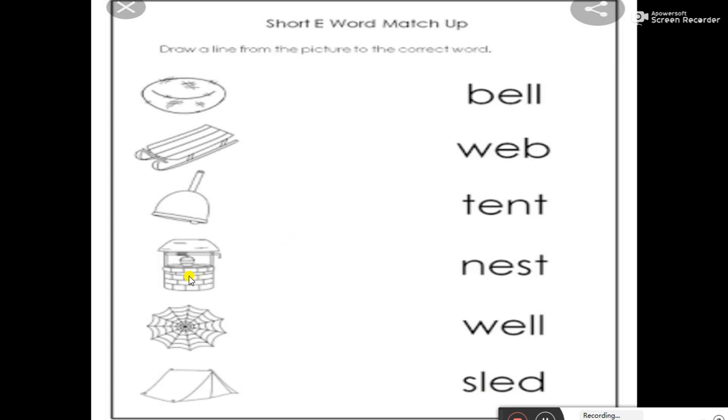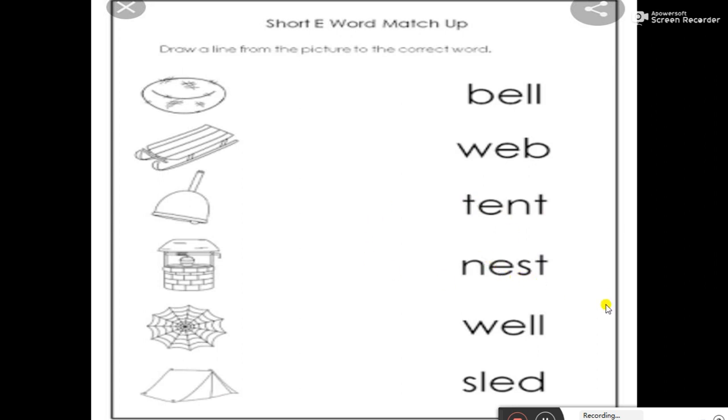Next picture is of a well, W-E-L-L, well. We will match it with this spelling. Next picture is of a web, W-E-B, web. And the last picture is of a tent, T-E-N-T, tent. We will match all the pictures with the correct spelling.